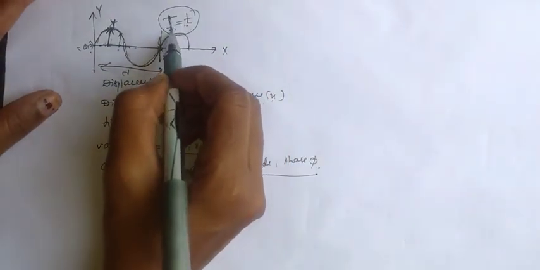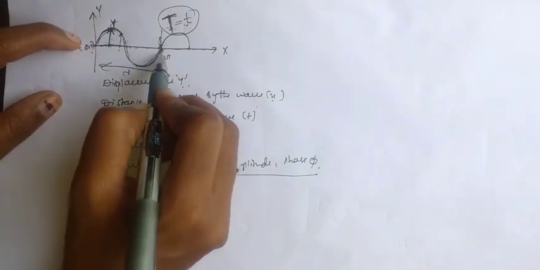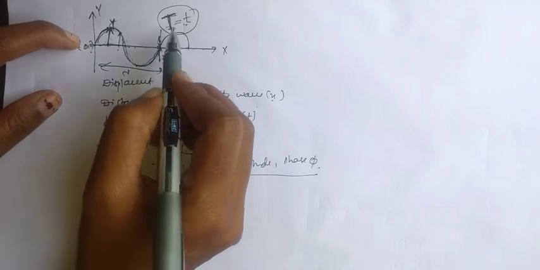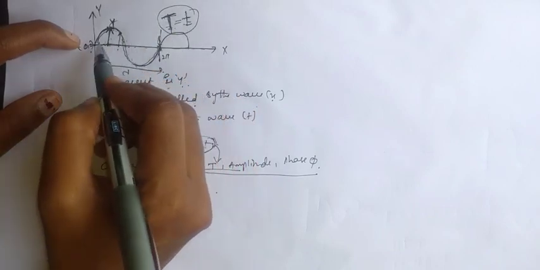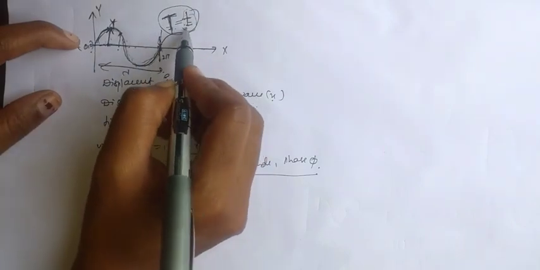This is the wave time period, the time for the wave to complete one cycle, and this is the particle oscillation time period.